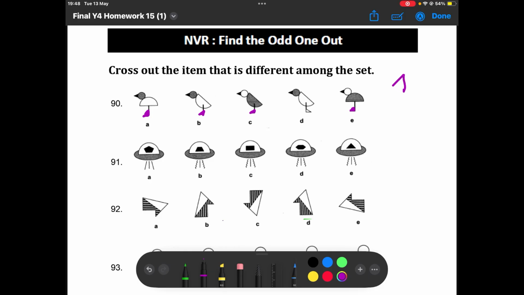So the triangle that's the foot of the animal looks like this with the right angle in this corner, whereas in D, as you can see, the triangle is the opposite way around with the right angle in that corner. So D is the odd one out.